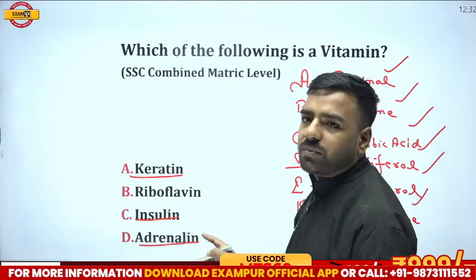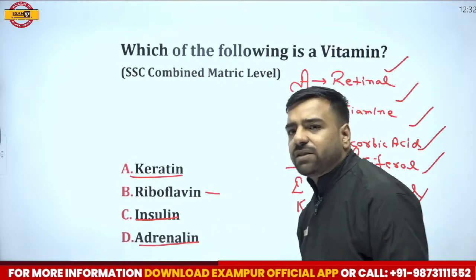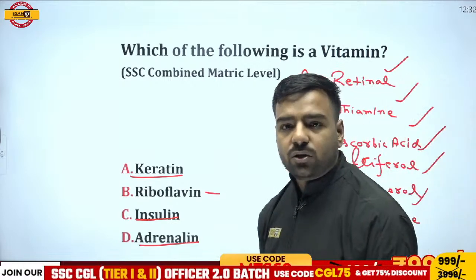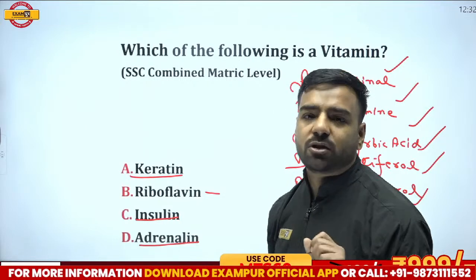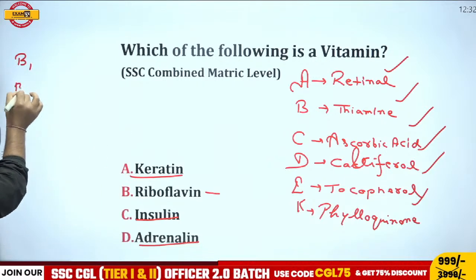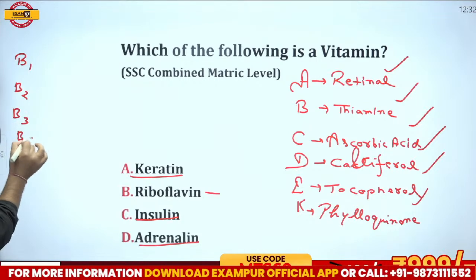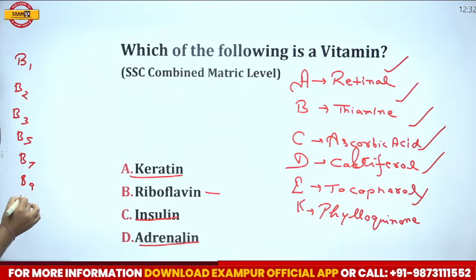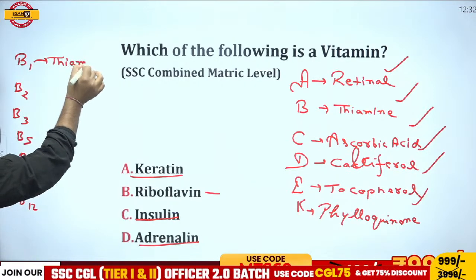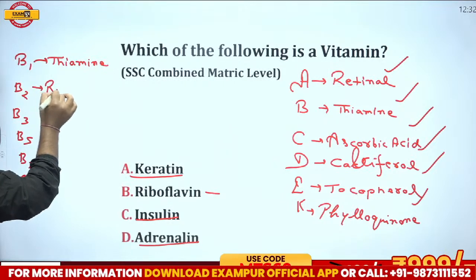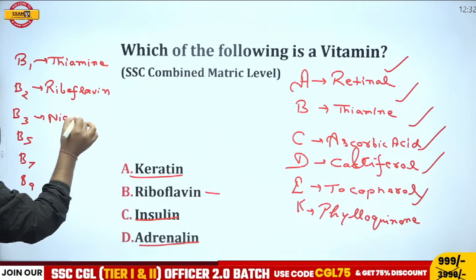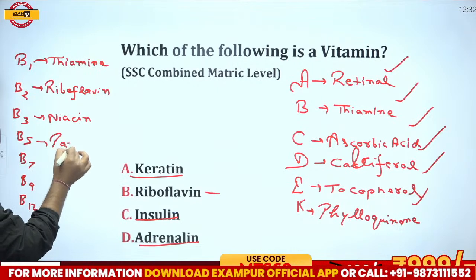Now if I talk about these options, can we match riboflavin somewhere? If we check here, it is not present. So is the answer wrong? No. We have B1, B2 series also. And please remember, if I talk about the B series, we have B1, B2, B3, B5, B7, B9 and B12. Now I will try to write their names. The first one is thiamine. B1's name is thiamine. B2's name is riboflavin. B3's name is niacin. B5's name is pantothenic acid.